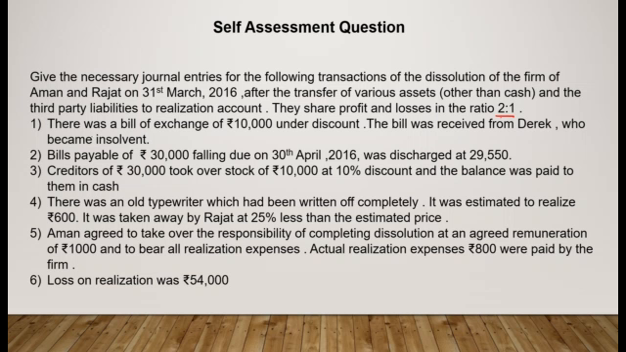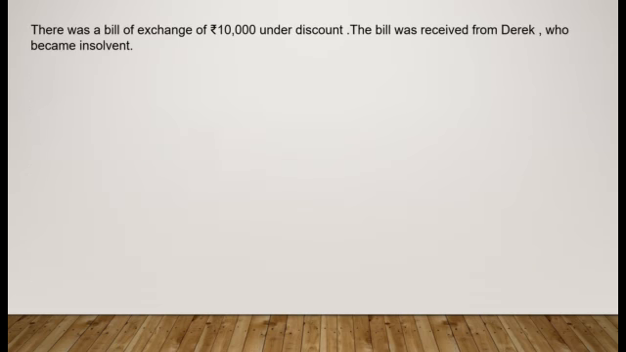The first one: there was a bill of exchange of 10,000 under discount. The bill was received from Derek, who became insolvent. So there was a bill of exchange of 10,000 on discount, means the firm had a bill of exchange which it got discounted with the bank and immediately got the amount. But the bill was received from Derek. So Derek was the person who had accepted the bill of exchange. So Derek is the acceptor, who has become insolvent. So as he's become insolvent, he's not going to pay the bank.